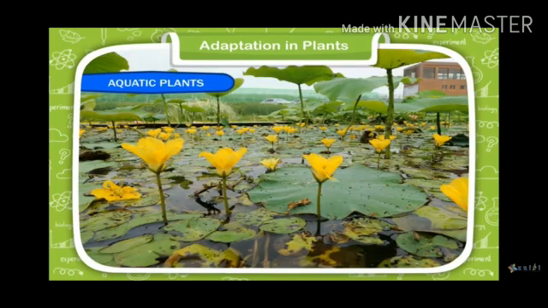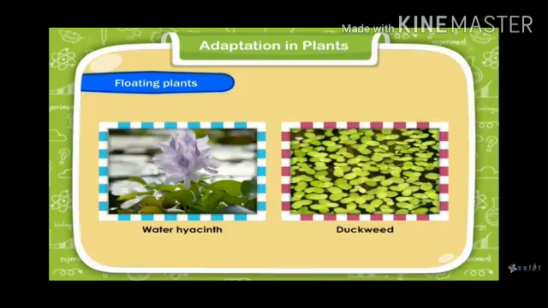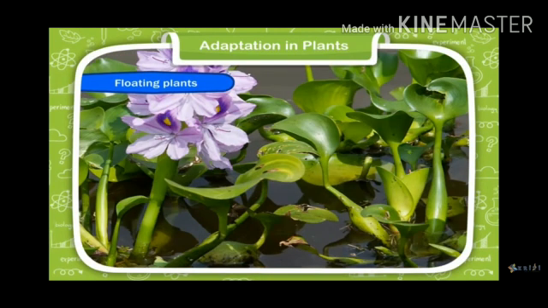Some plants live in water, inside the water, and some float on the water. All these are called aquatic plants. For example, water hyacinth and duckweed float on the water. They have broad leaves. They are also called floating plants. They have stomata present on the upper side of the leaves only.